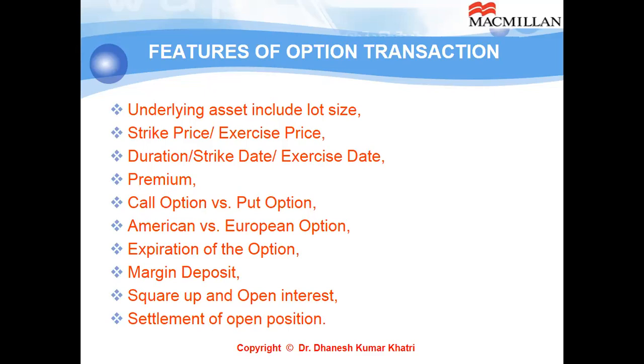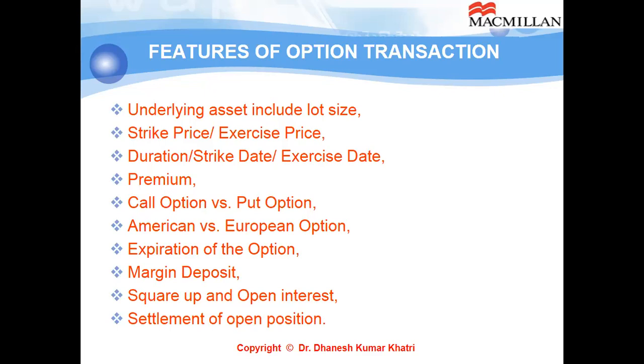So let us say the underlying asset is Reliance Industries Limited. Exercise price is decided at 1150. It means, and it is a call option to be more precise, the buyer of the option has the right to buy shares of Reliance at the rate of 1150 on or before the expiry. Then we have three things written over there in the next point: duration, strike date, and exercise date.